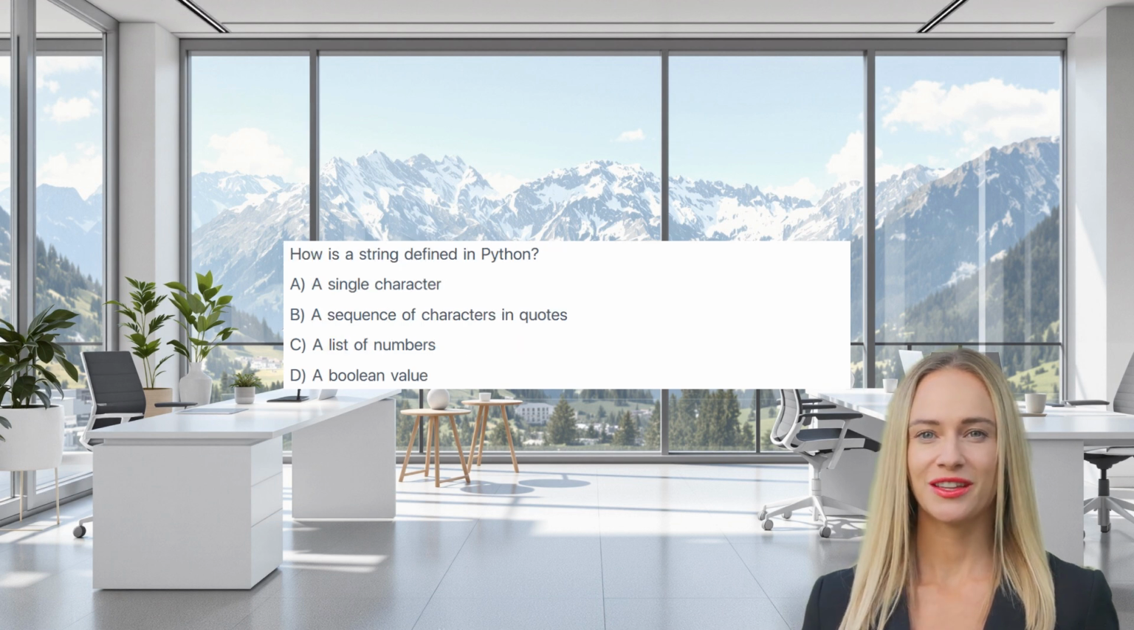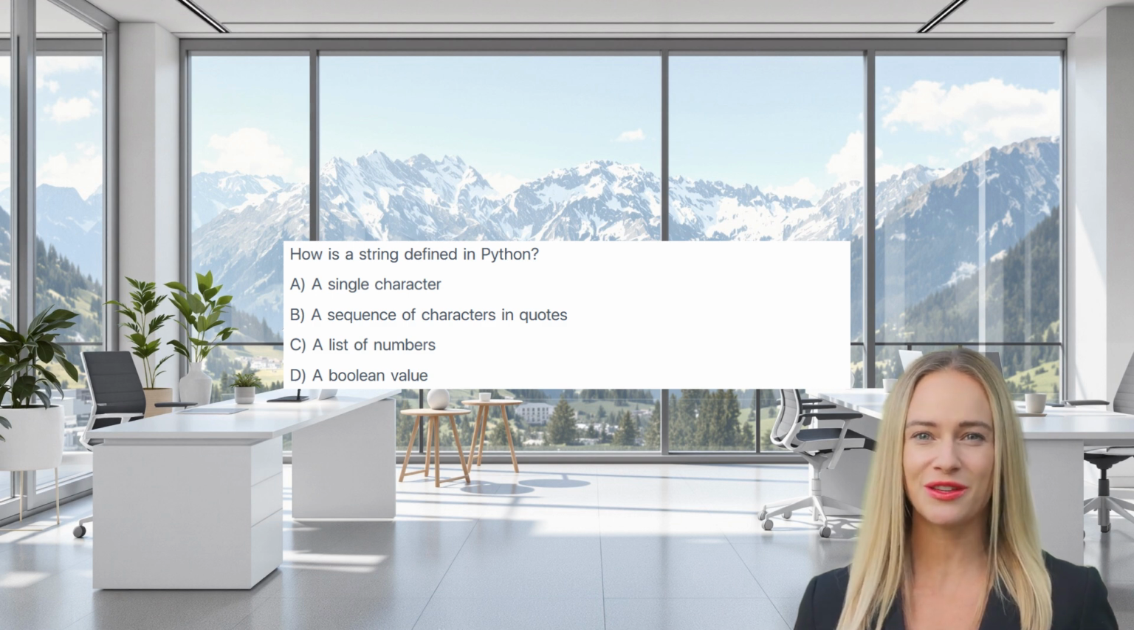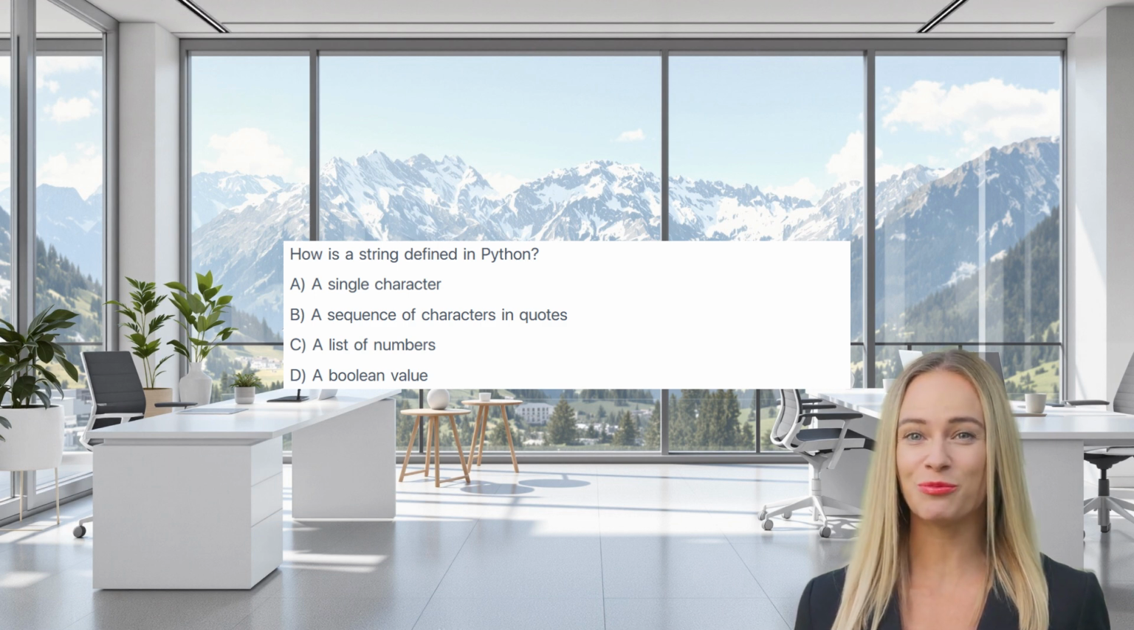How is a string defined in Python? A. A single character. B. A sequence of characters in quotes. C. A list of numbers. D. A Boolean value. The correct answer is B. A sequence of characters in quotes. Strings are created by enclosing characters in single, double, or triple quotes.